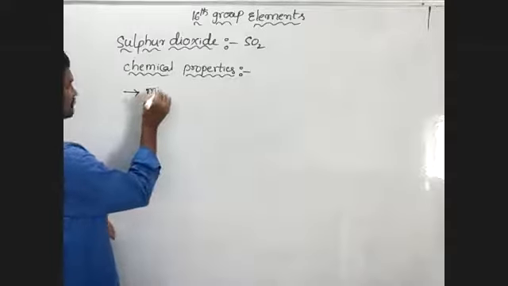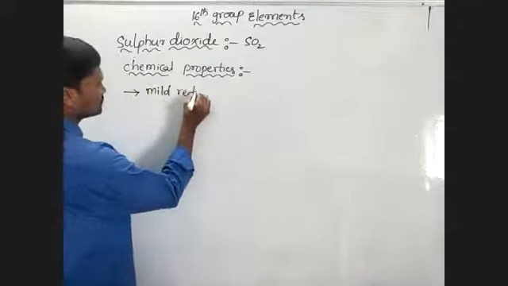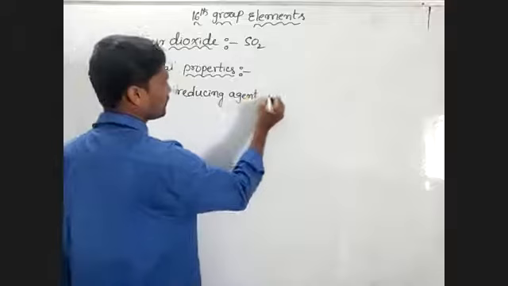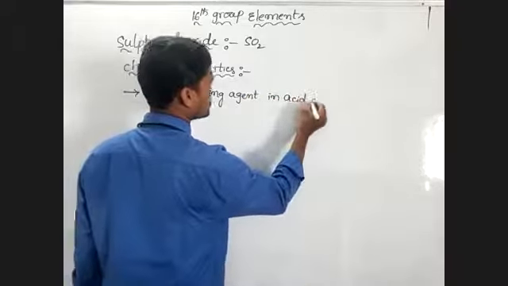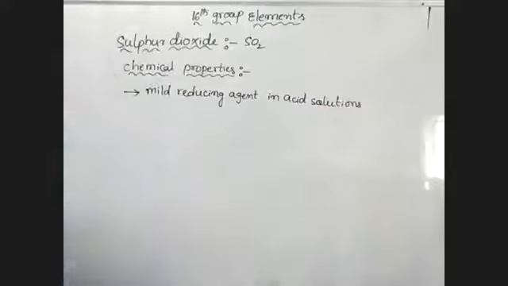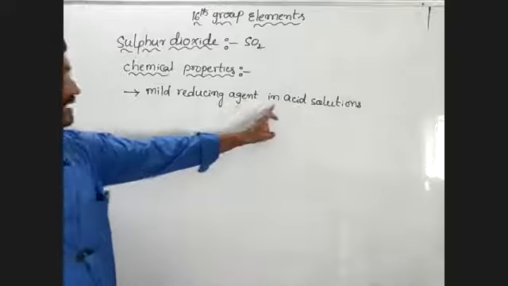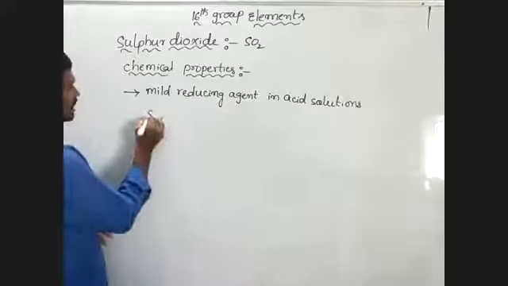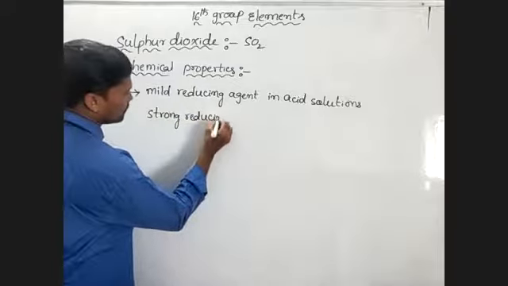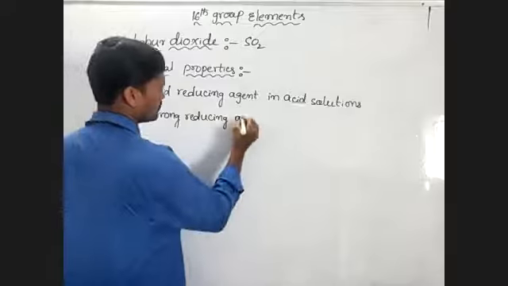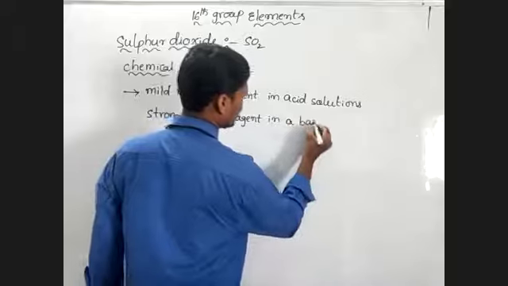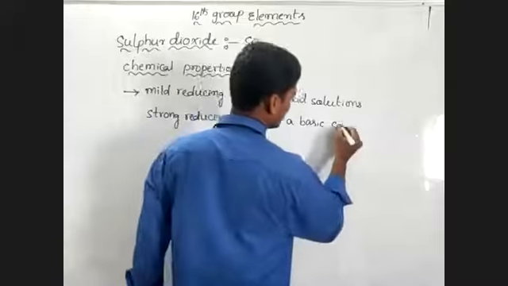It acts as a mild reducing agent in acid solution and a strong reducing agent in a basic solution. Generally SO2 acts as both an oxidizing agent as well as a reducing agent, but it acts as a mild reducing agent in acid solution and a strong reducing agent in basic solution.